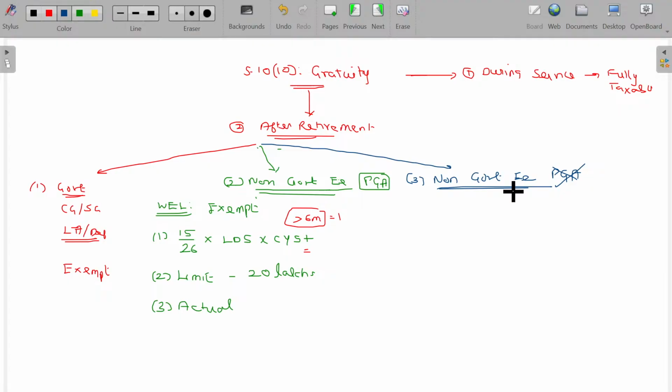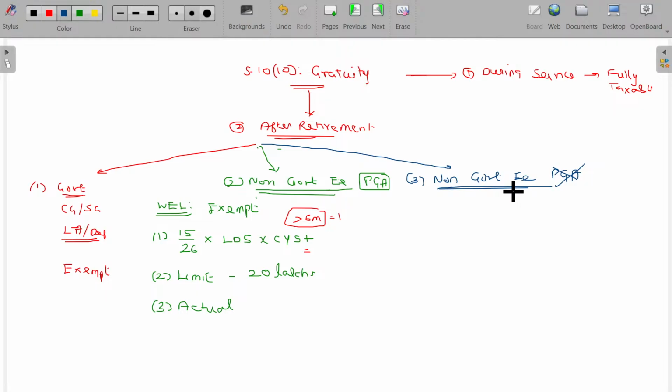In appreciation of his long years of service, after the retirement he should live his life happily, so the employer gives a compensation. That's called gratuity, gracious payment in short. That payment is given by a non-government employer, where the gratuity is paid as per the discretion of the employer or as per the legal provisions given in the Payment of Gratuity Act.